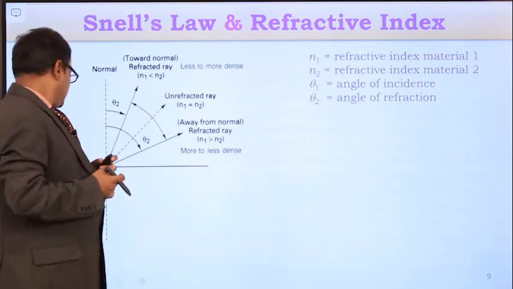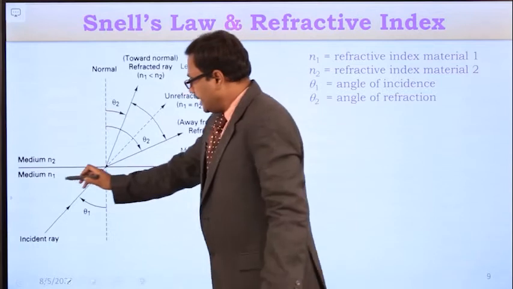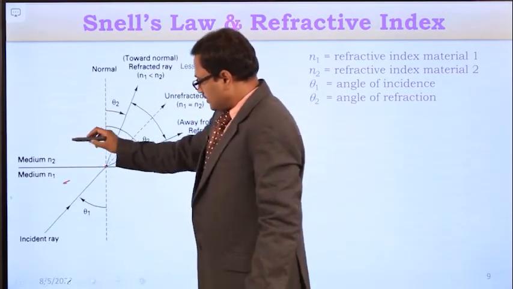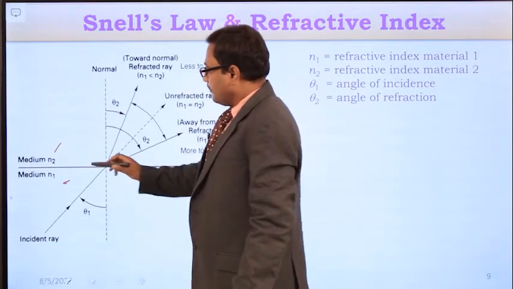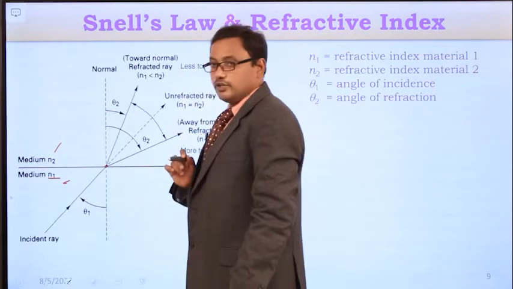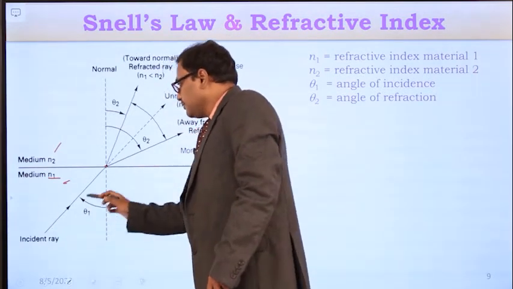So let us assume there are two mediums, medium 1 and medium 2. Medium 1's refractive index is n1, medium 2's refractive index is n2. The light ray is traveling from the first medium to the second medium.